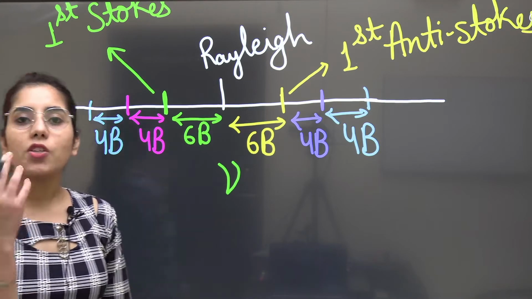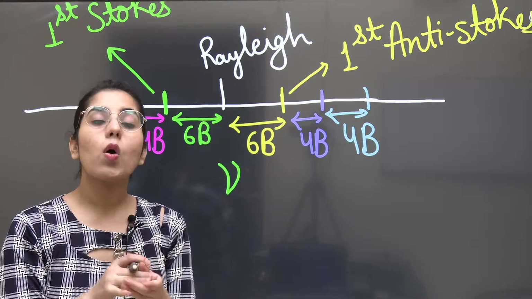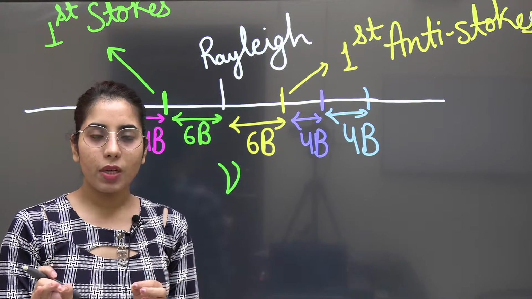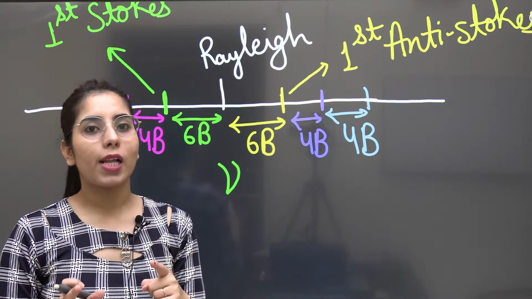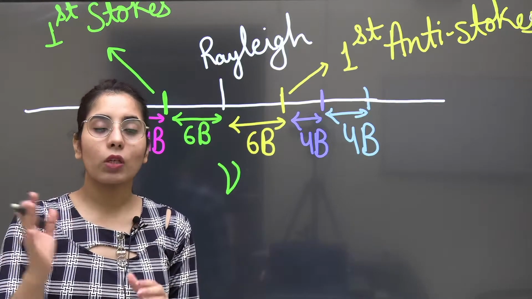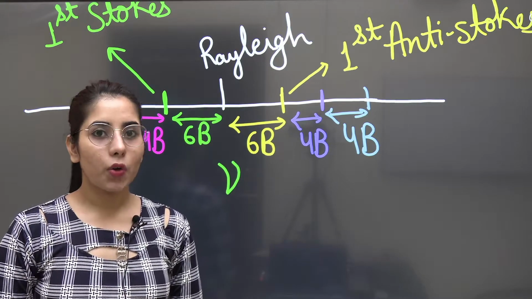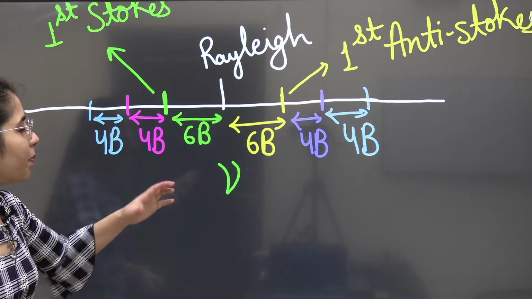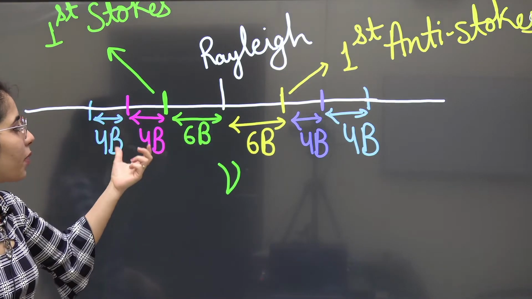Or if I will ask you a question, comment about this in the comment section right now. What is the wave number separation between the Rayleigh line and the second Stokes line? Okay, second Stokes line. Quickly comment it. Okay, and then I'm gonna tell you. So it's gonna be the 10b, Rayleigh and second Stokes. So 6b plus 4b, that is what?